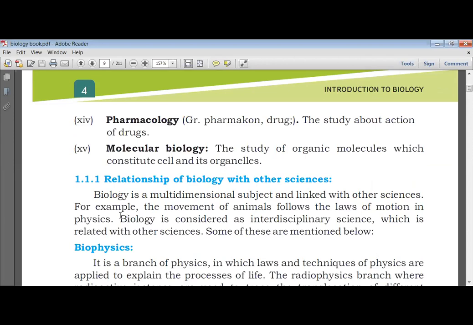For example, the movement of animals follows the laws of motion in physics. Biology is considered as interdisciplinary science, which is related with other sciences. Some of these are mentioned below.